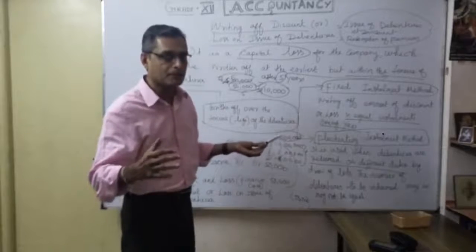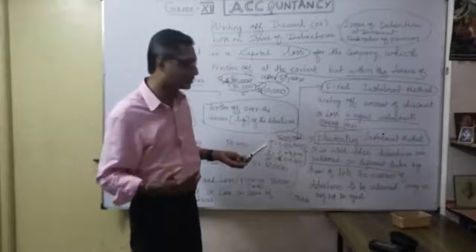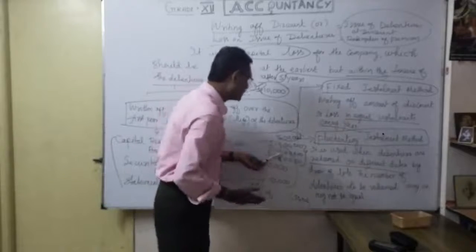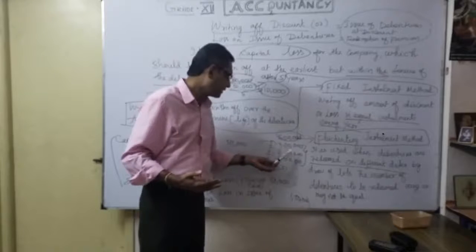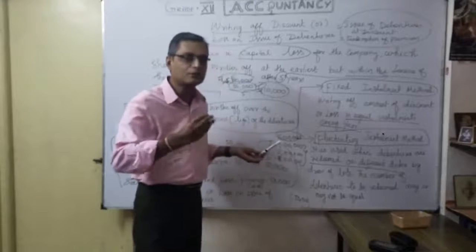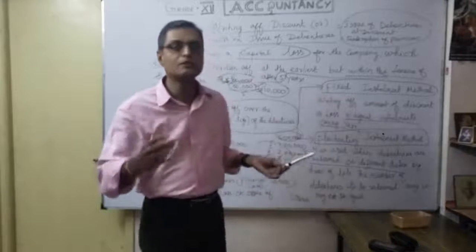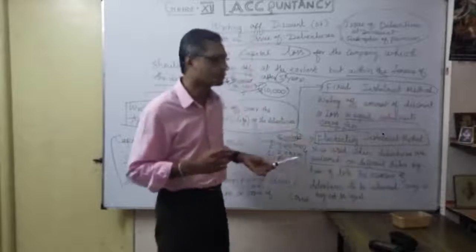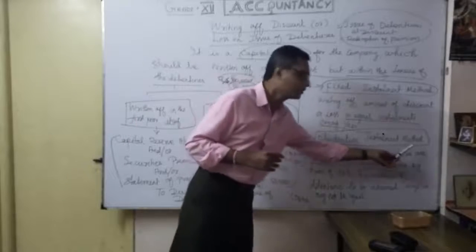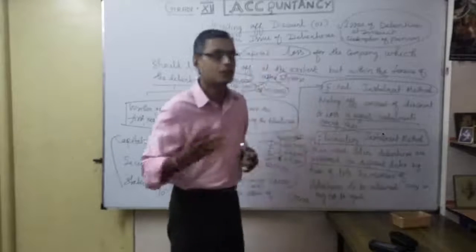Instead of that, you redeem on different days. Maybe in the first year you just repay 1 lakh to your debenture holder, then in the subsequent year only 2 lakhs, and the balance 2 lakhs in the third year. So whenever you redeem your debenture, accordingly you write off your discount or loss on issue of debenture. For that situation, you follow the fluctuating installment method. Understood? That is the meaning of the fluctuating installment method.